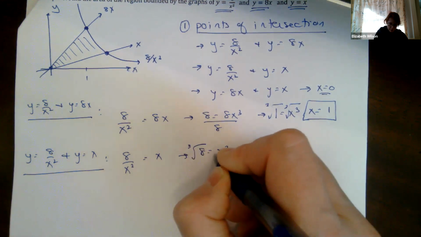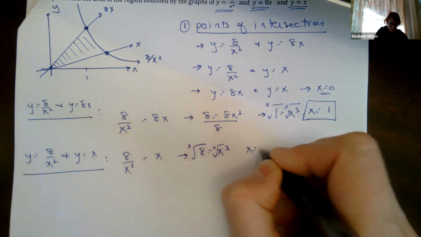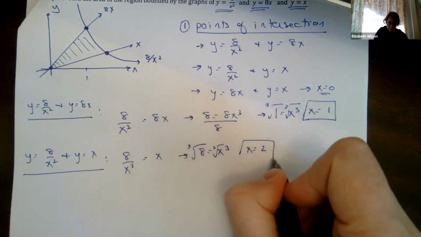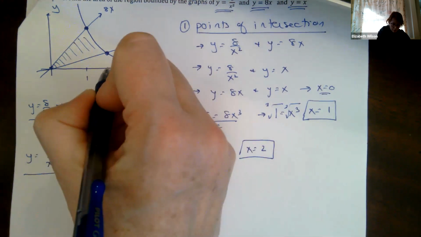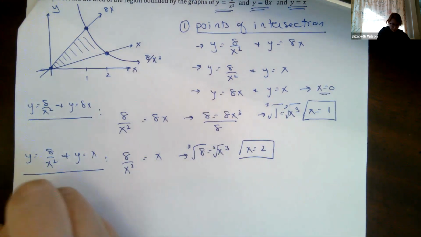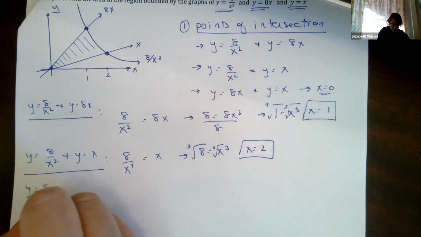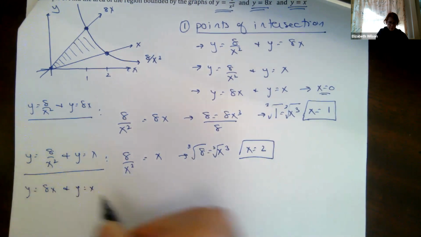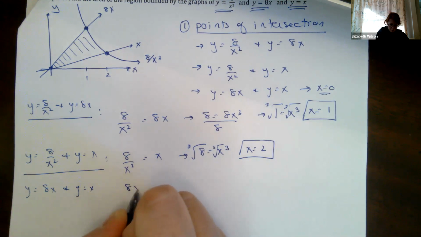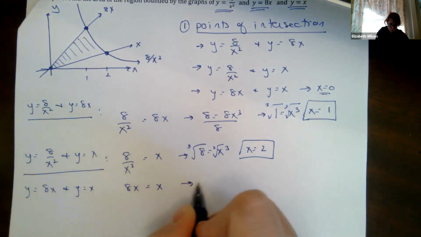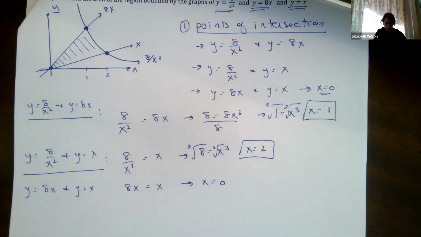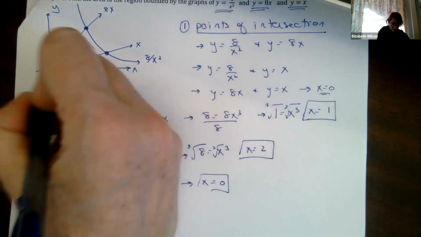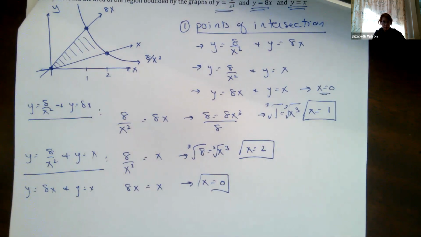I can take the cube root. x is equal to 2. That's my second, right? And then y equals 8x and y equals x, x is equal to 0, okay? Right here. Okay, that gives you my bounds of integration.